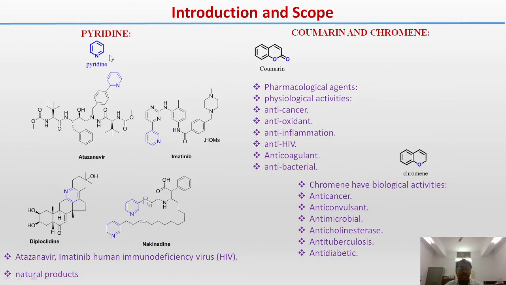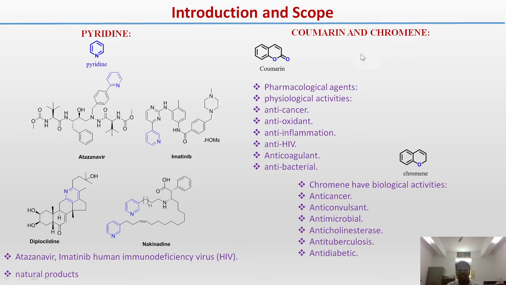Next one is pyridine. Pyridine is found in natural compounds. You can see two structures, two drugs: atazanavir and imatinib. These drugs function against the human immunodeficiency virus, HIV. Next, you can see epibatidine and nicotine. These structures were recently developed in natural products.